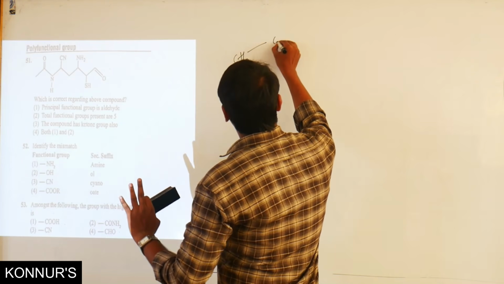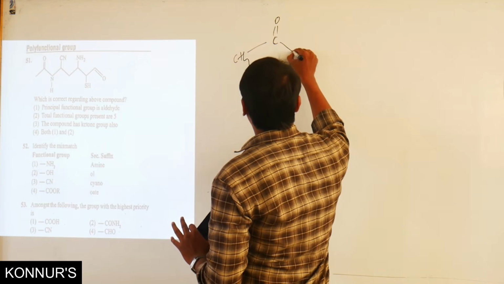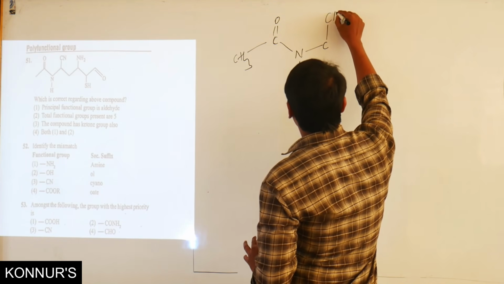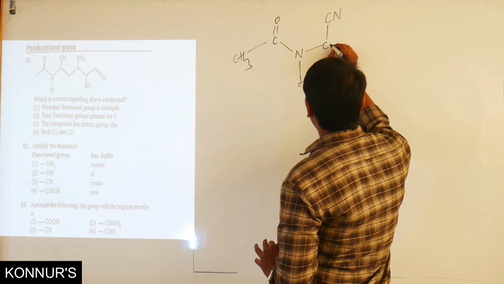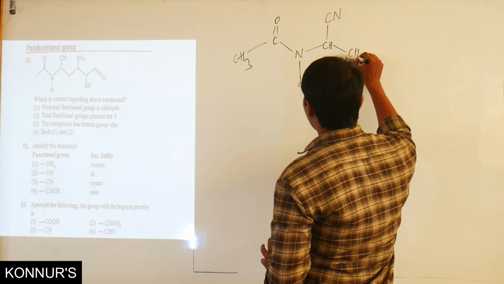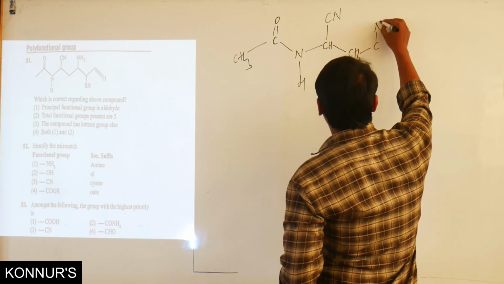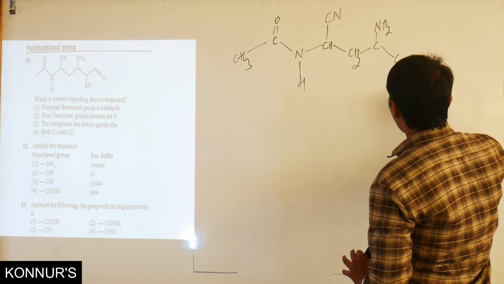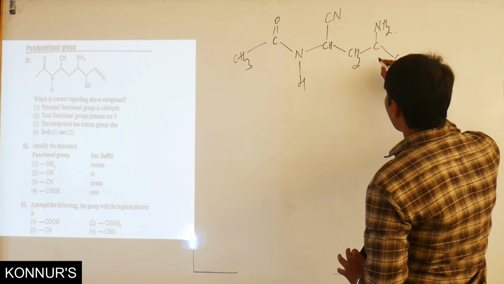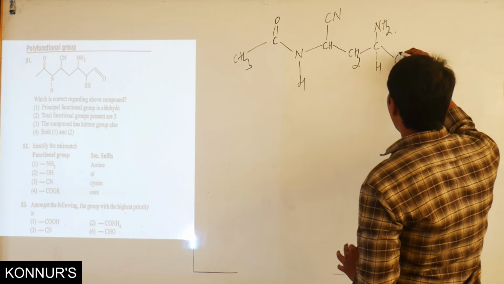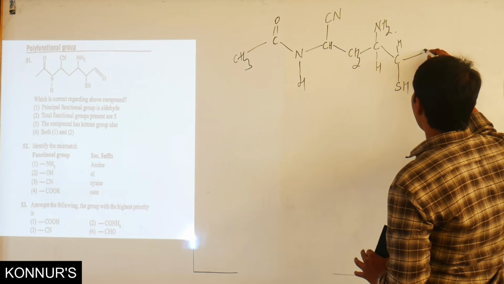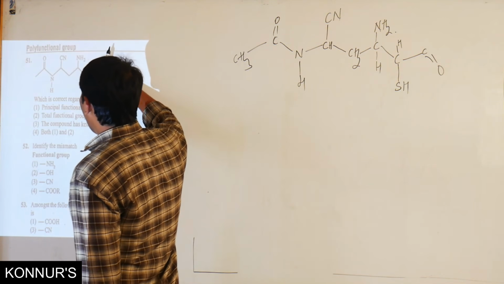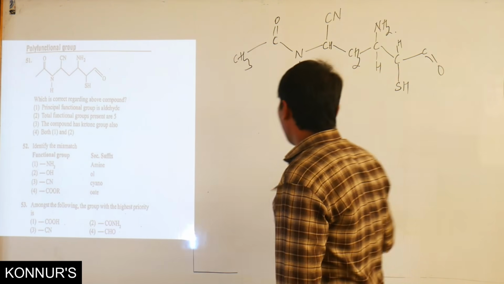So CH3, C double bond O and NH, and here C and here CN is there, and one more hydrogen, I need CH2, C here NH2, and here the C is there, here the SH functional group, thiol, is there with hydrogen, and here also the hydrogen, and C double bond O is there. C double bond O, and the remaining valence is hydrogen. That I have already told you.